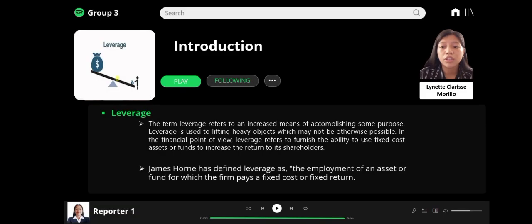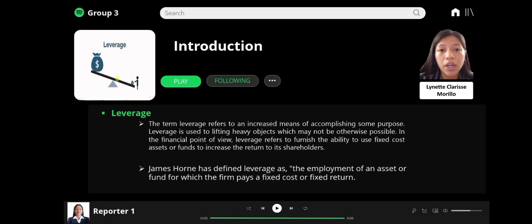The term leverage refers to an increased means of accomplishing some purpose. Leverage is used for lifting heavy objects which may not be otherwise possible. From the financial point of view, leverage refers to the ability to use fixed cost assets or funds to increase the return to its shareholders.